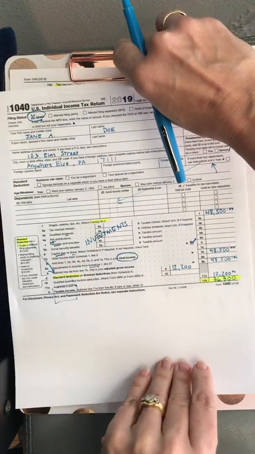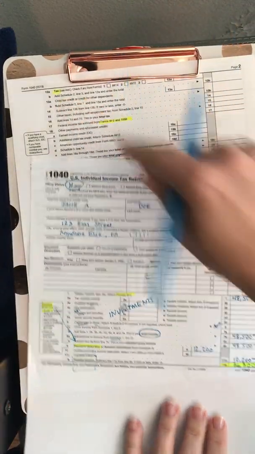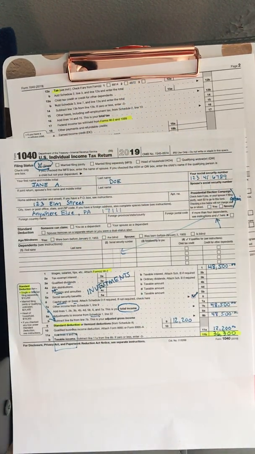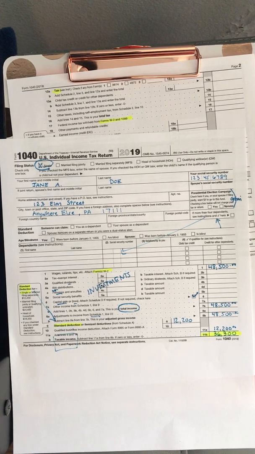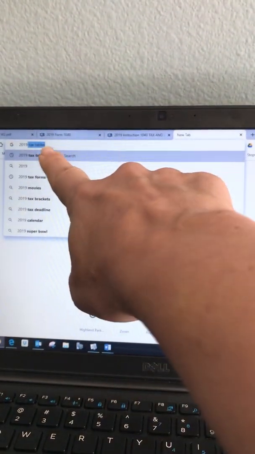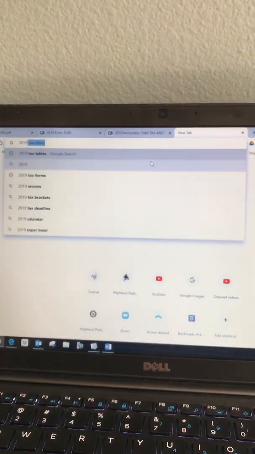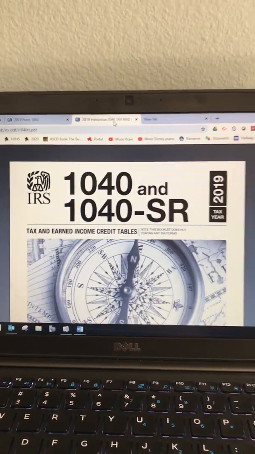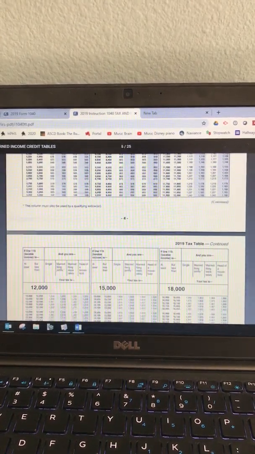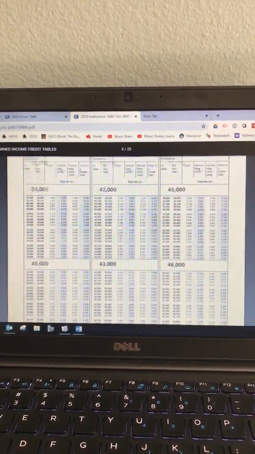So what happens on page 2 is where I need to take this number from line 11B to the tax tables. So to show you what that looks like, I'm going to take my iPad over here and show you some screens on the computer, because I think it's important that you see how this works. So you go on your computer and you search, okay, what are the tax tables for that year? And what comes up is the big set of directions. And hopefully you saw this in the sample video, but this is a huge long booklet, and it goes on and on and on for every possible taxable income up to $100,000.